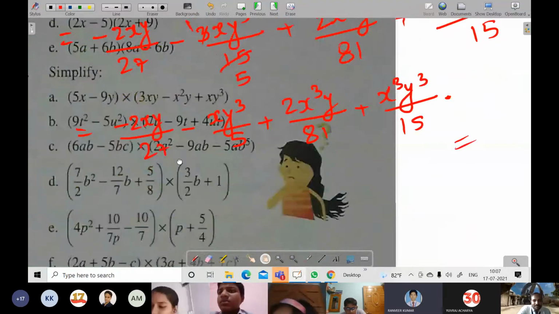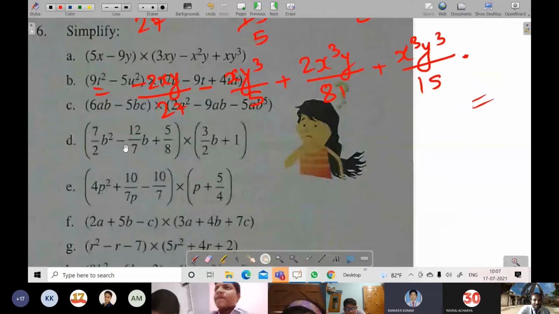That is 7 by 2 b square minus 12 by 7b plus 5 by 8. This is the question you are saying, yes? Yes, sir. Okay. So is it page number 81? No, this is page number 80. Yes, I got the answer here. I can see 6 is showing over here. So up to 6 is here, and from where does 7 start then? 6 answer up to here. 7 answer.